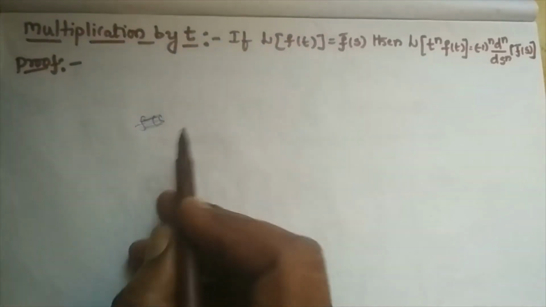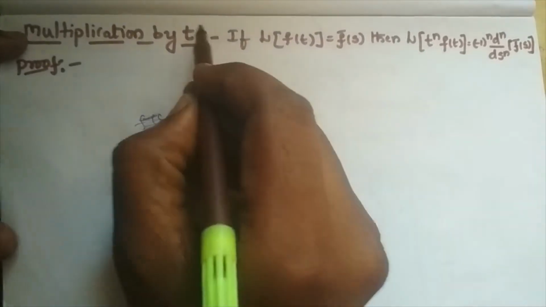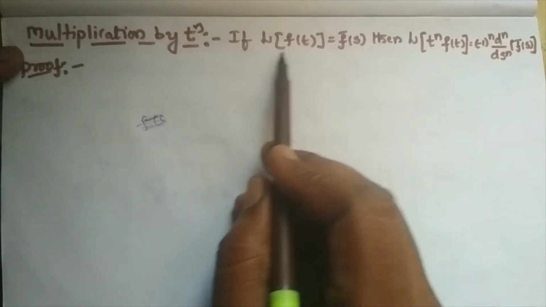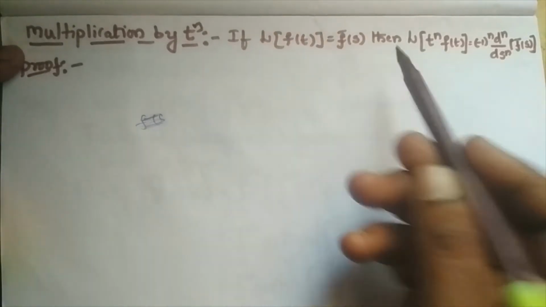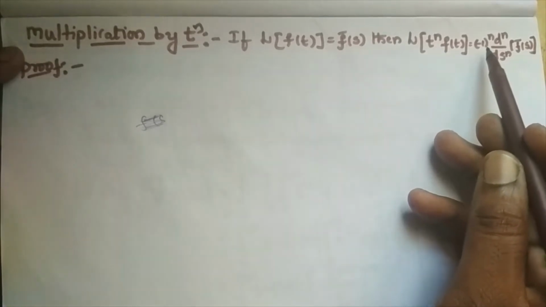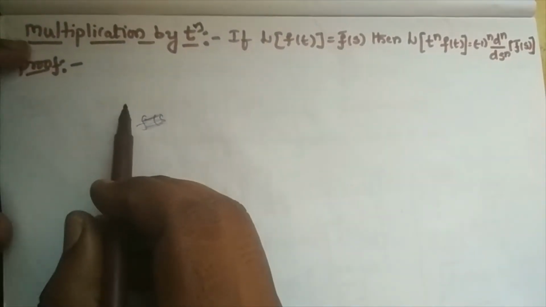Hi friends, now I am taking Laplace transformation of multiplication by t power n. So this is the statement: if L of f of t is equal to f bar of s, then Laplace transformation of t power n into f of t is equal to minus 1 whole to the power of n d power n by ds power n into f bar of s.